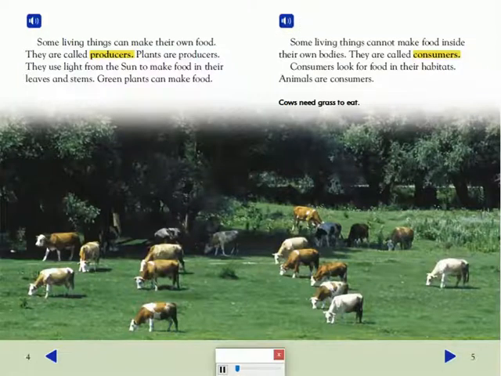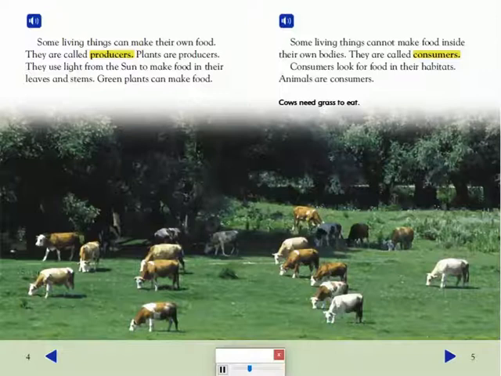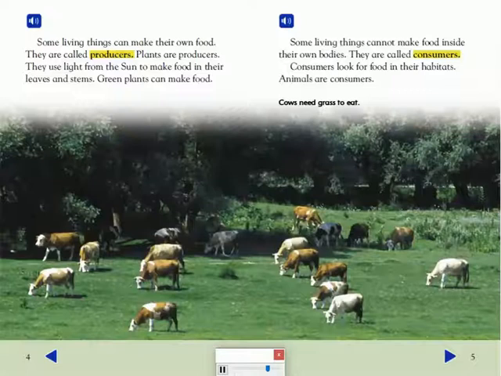Some living things cannot make food inside their own bodies. They are called consumers. Consumers look for food in their habitats. Animals are consumers.